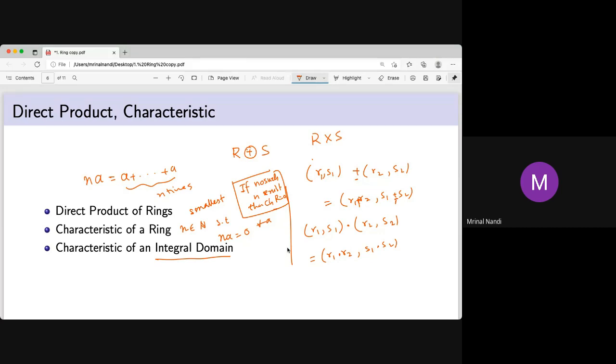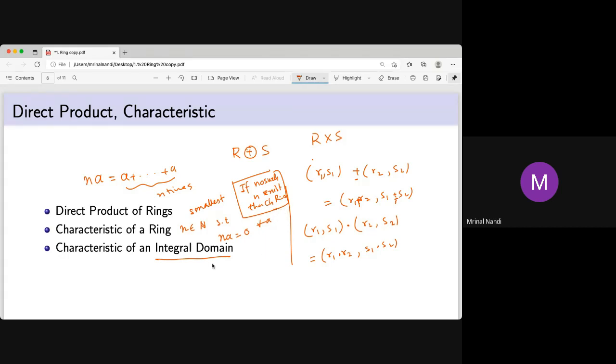It may so happen that a plus a is 0. That may happen. But a1 plus a1 is 0, but a2 plus a2 is not 0. So a3, sorry, 3a3 may be 0. Then in that case, a3, 2a3 is not 0. So there is no such common n. In that case, we say this characteristic is 0, something like Z. If we add non-zero elements, it never ends with a 0. Same element, 2 plus 2 plus 2 plus 2. So the characteristic is 0.